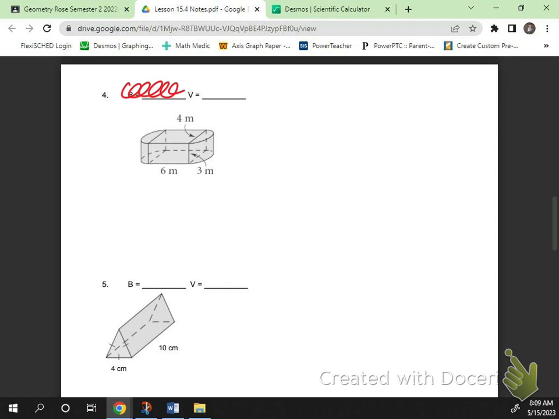Lauren was right. The cylinder, this side and this side make a cylinder. Do you see it? And in the middle is a rectangular prism. Great. So we're going to do a cylinder plus a rectangular prism. Let's start with the rectangular prism in the middle. It's going to be 6 times 3 times 4. It should be 72.